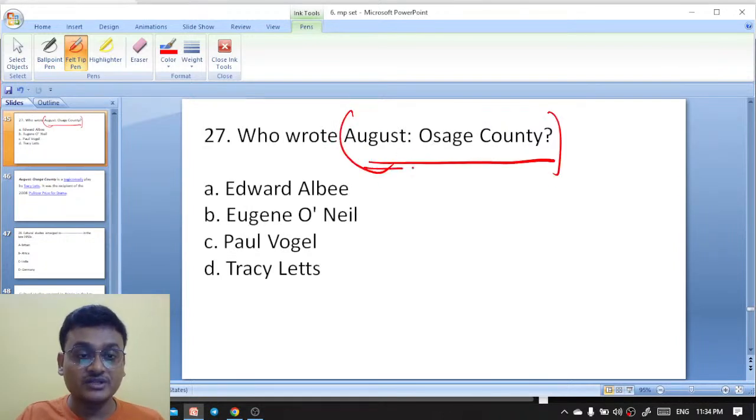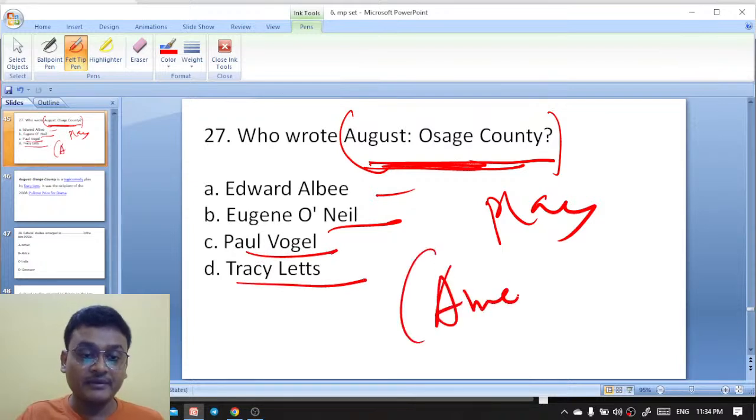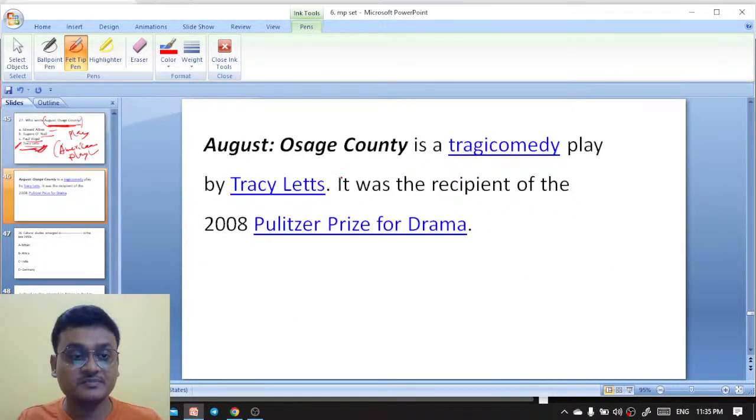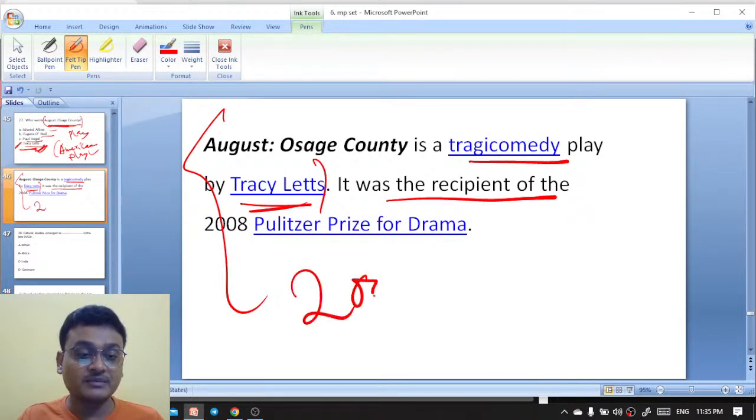Who wrote August Osage County? This is a play. Edward Albee, Eugene O'Neill, Paula Vogel, Tracy Letts, American playwright. So August Osage County was written by Tracy Letts, and here is the explanation. August Osage County is a tragicomedy by Tracy Letts. It was the recipient of the 2008 Pulitzer Prize for Drama.